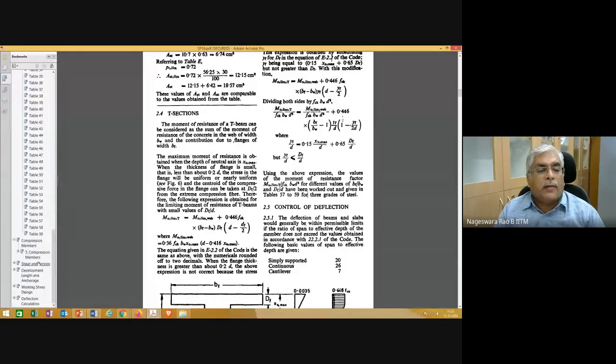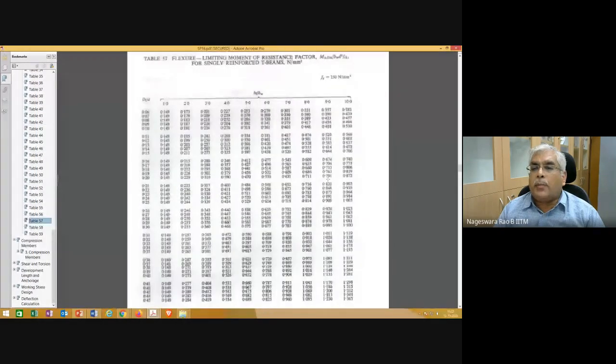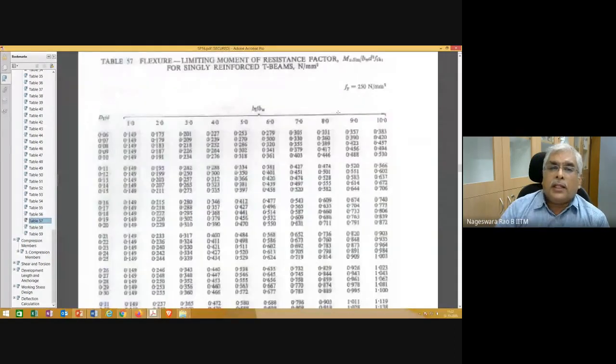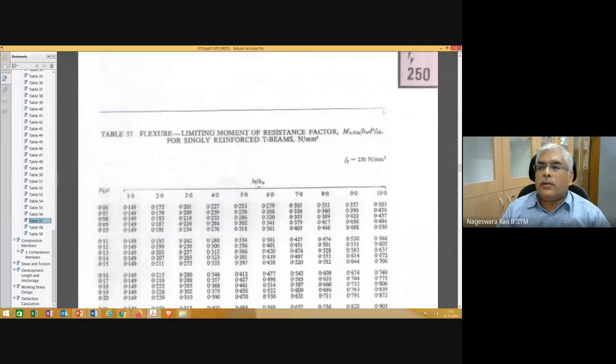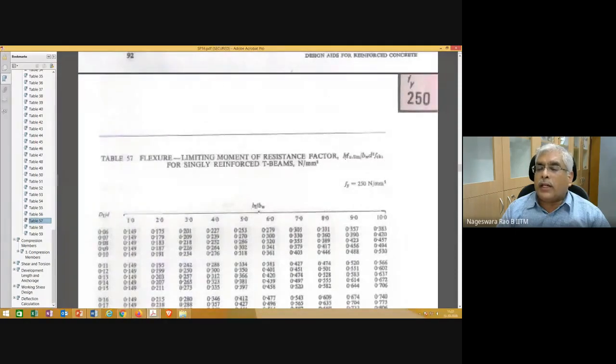And then when you are solving the examples, depending on the type of steel and the grade of concrete, you can make use of this. Okay. So here, this is not very crisp, but anyway, this is shared with you. You can open this book and look at it. This is for Fe250 steel. Mu limit divided by fck b w d square, that value is nothing but the limiting moment resisting factor for balanced section.